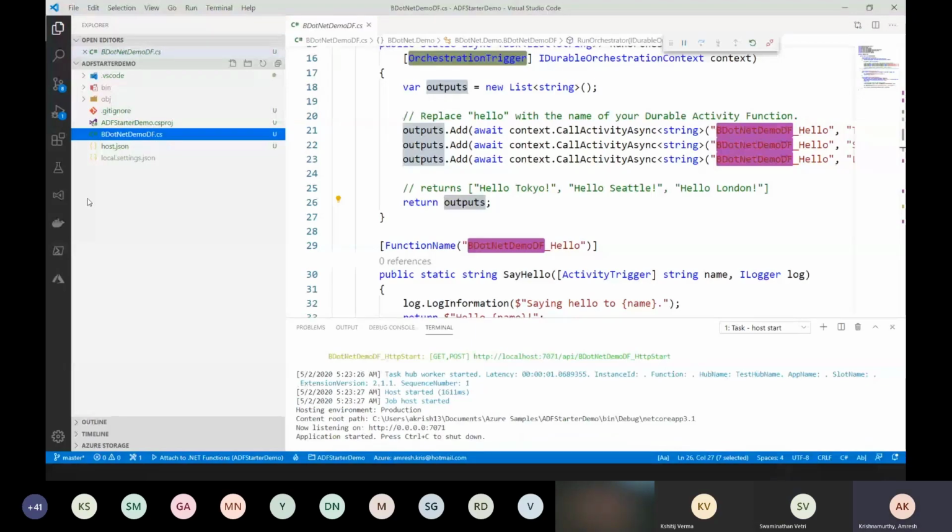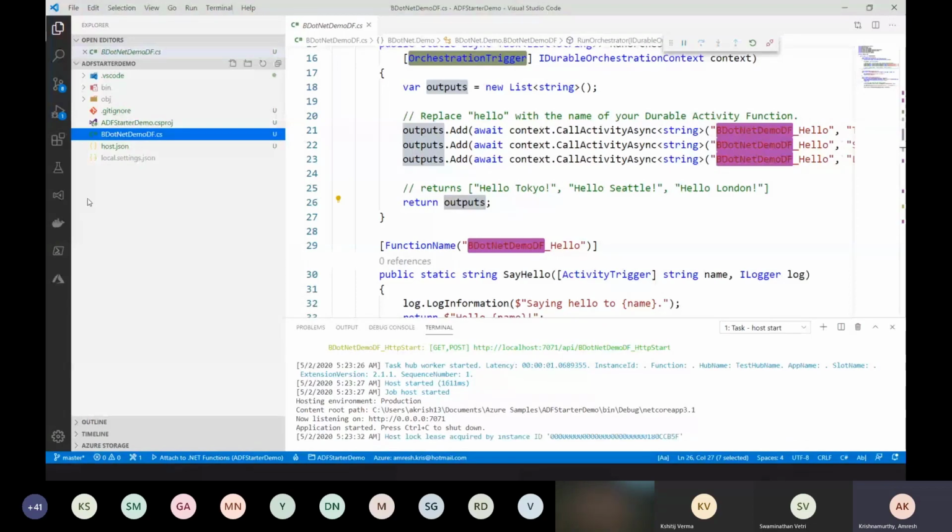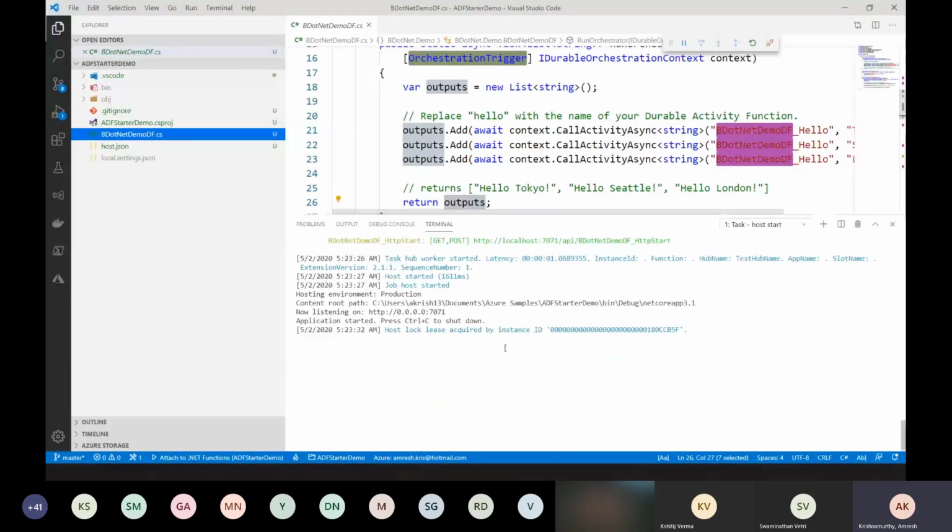For every new request, a new object needs to be created by Azure? Correct. It is based on the consumption or premium plan, right? It is no different than the Azure Functions that we have. It is still going to follow that. Internally we have something called the Azure scale controller, which determines the scale based on the calls our function is getting. Based on that, it is going to spin up a new instance if needed, or bring down the instance if it is not required. So it is all the same, there is no difference. It is just an extension on top of Azure Functions, I would say.